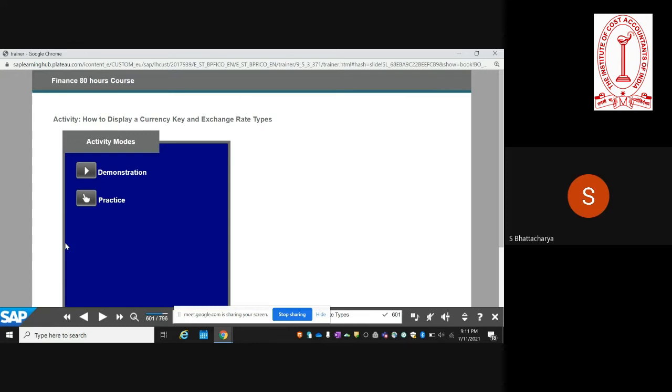So now we'll do a simple example to clarify how the currencies are maintained and how the exchange rate types are maintained. So we'll do a simple demonstration of how this currency thing works.